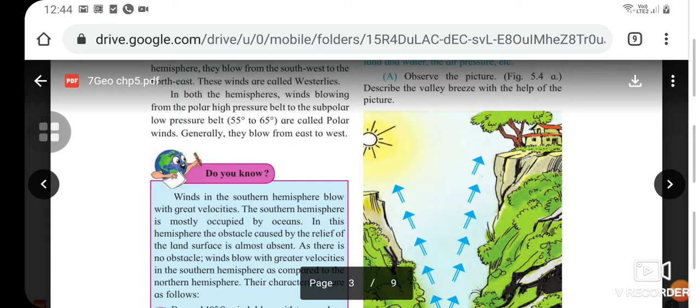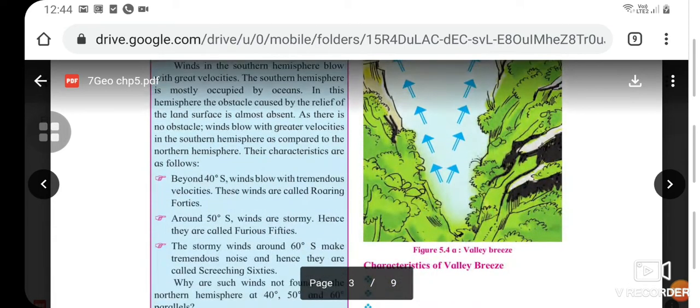Do you know winds in the southern hemisphere blow with great velocities? The southern hemisphere is mostly occupied by oceans. In this hemisphere, the obstacle caused by the relief of the land surface is almost absent. As there is no obstacle, winds blow with greater velocities in the southern hemisphere as compared to the northern hemisphere.